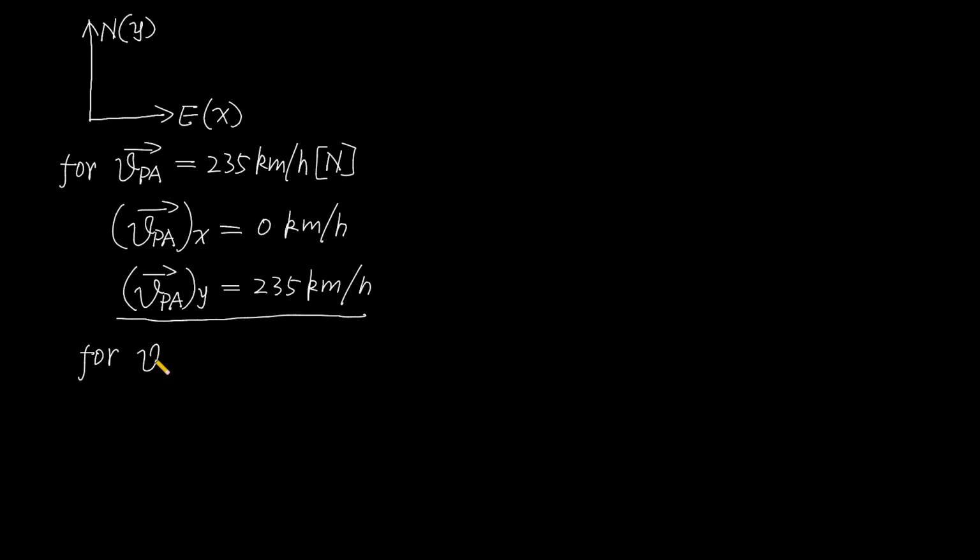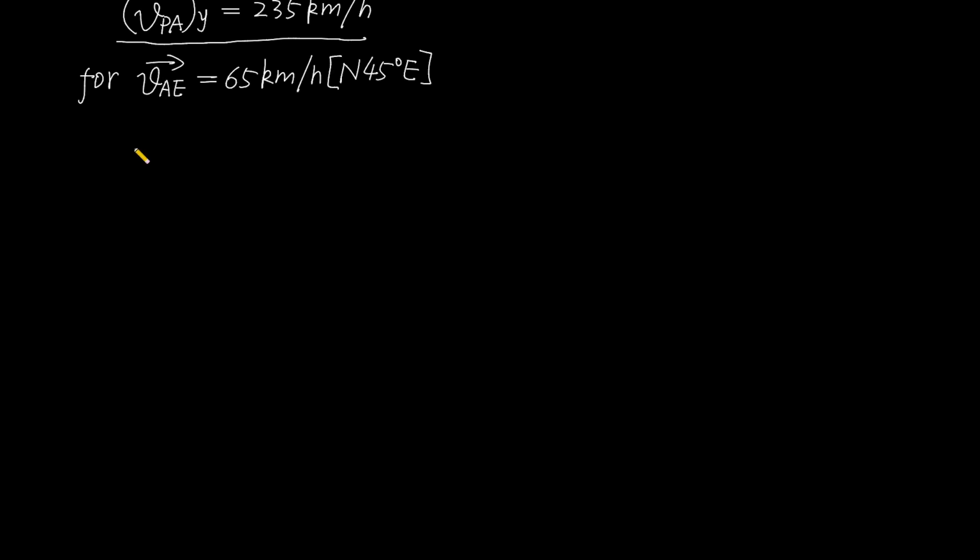Now for the velocity of the air relative to the earth, this velocity is 65 kilometers per hour. Direction is north 45 degrees toward east. For this velocity, I draw the graph. So this direction is north, also positive y direction, and this direction is east, also positive x direction. This velocity is just the velocity of the air relative to the earth.